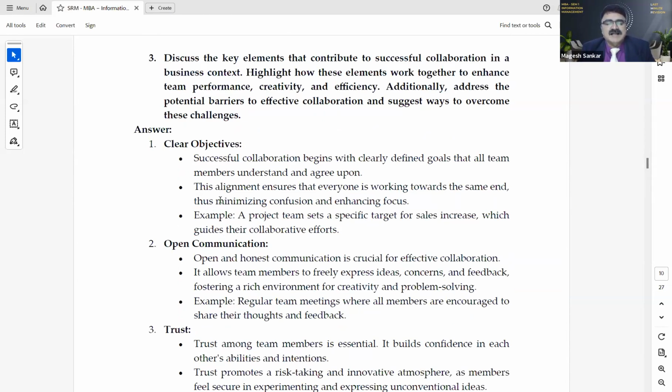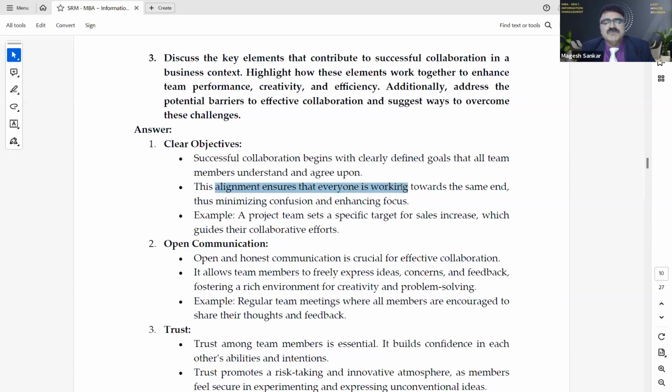Instead of writing paragraph by paragraph, nobody has the time to read all the paragraphs. If you're writing in terms of bullets and points like this, it will be easy for the examiner to evaluate and give marks accordingly. So you see here, successful collaboration begins with clearly defined goals.